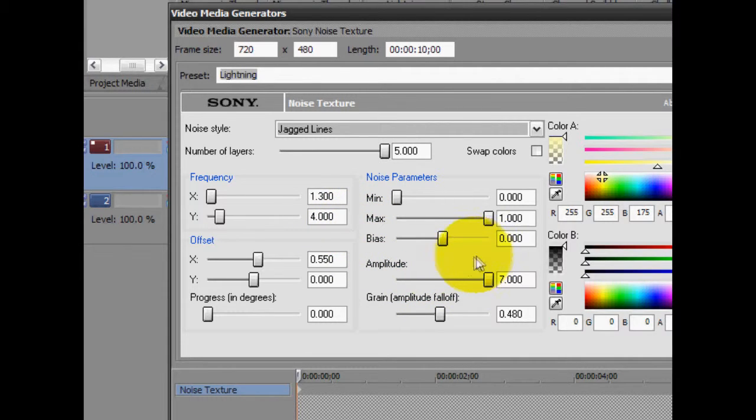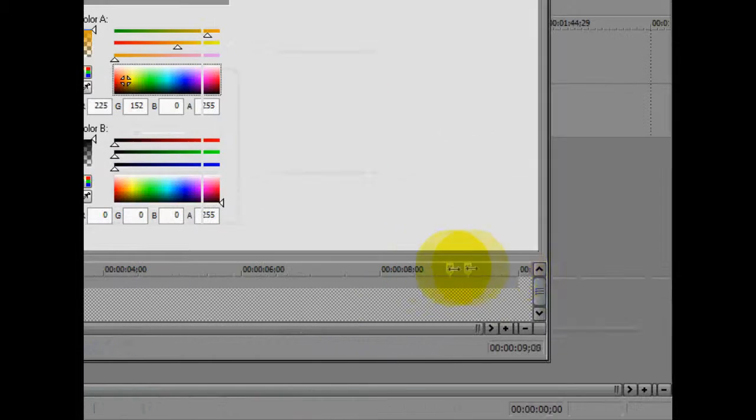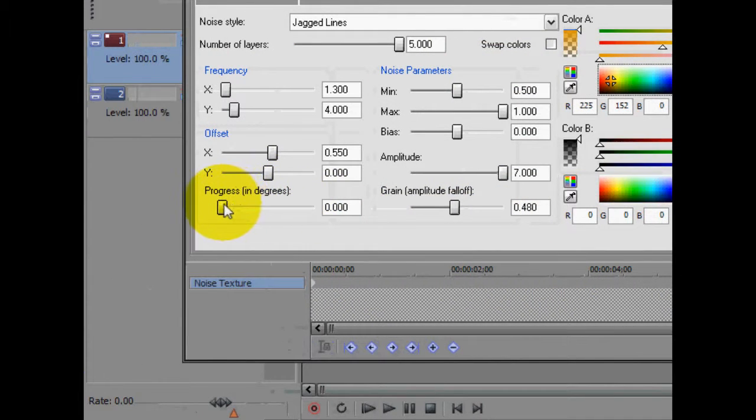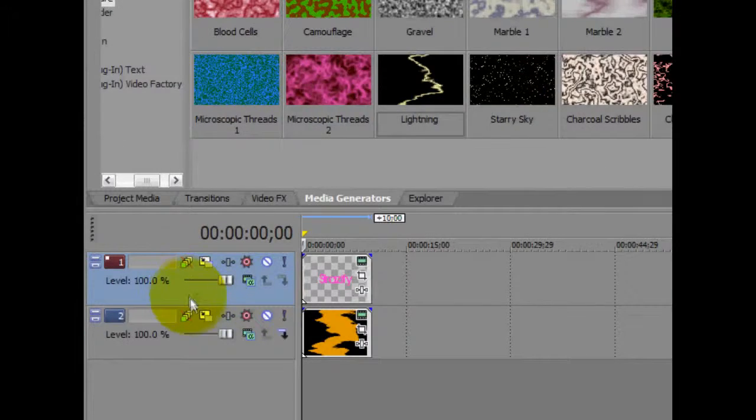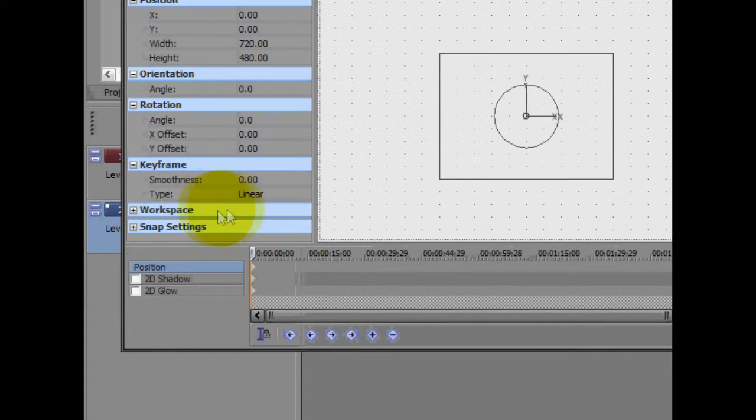Now what you want to do here is change the minimum to about 5. Now change the color to whatever color you want. I'll go with orange, and then drag this little thing into the end and put progress in degrees to about 7. Okay, now you can close this up and press this little button, track motion of the lightning track.